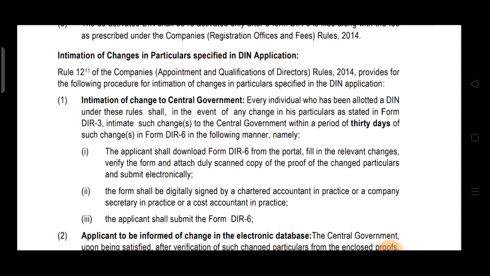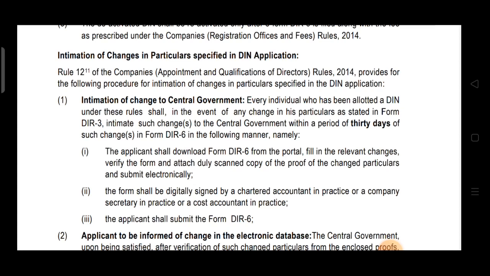Now when he applies for the DIN, he is required to file DIR 3, and when there is any change in particulars, he is required to intimate such change to the central government. The time period for intimation is within 30 days of such change, and this intimation is to be made in form DIR 6. So you must remember this form name and the time period.